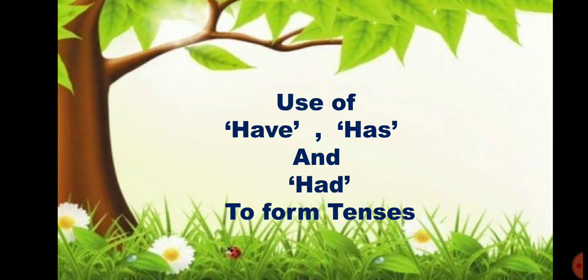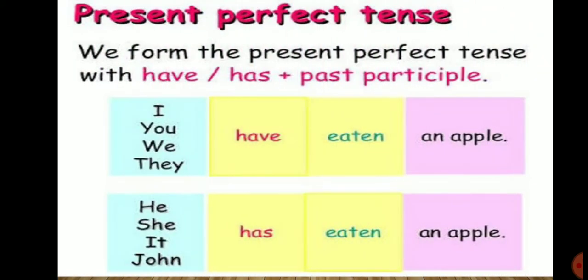Next is use of have, has, and had to form tenses. We use have, has in present perfect tense with the past participle, meaning the verb third form. It means in present perfect tense after the subject we will use has, have, and then with has, have we will use the verb third form.